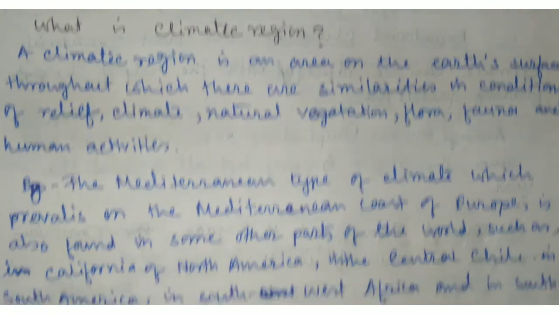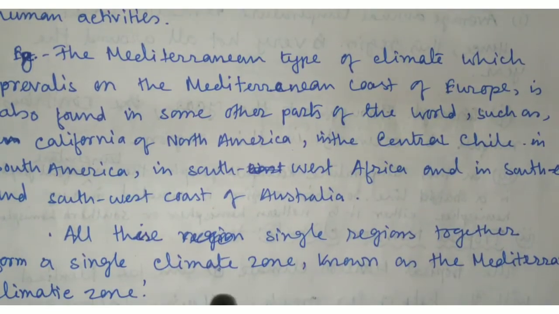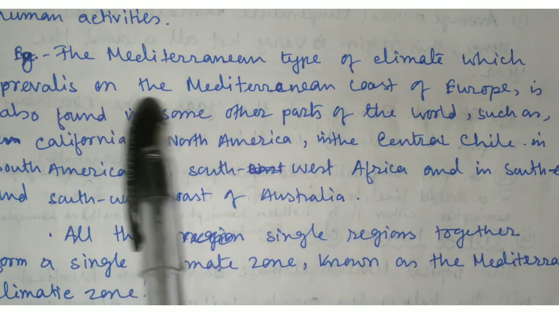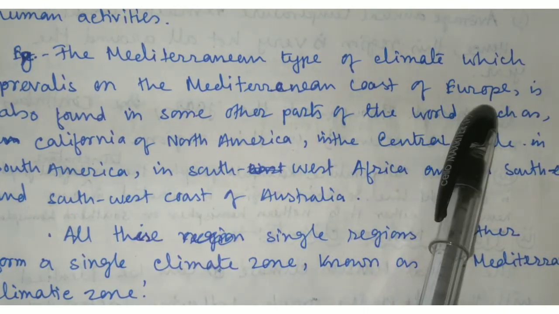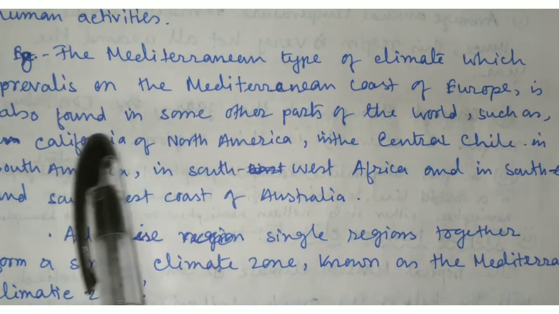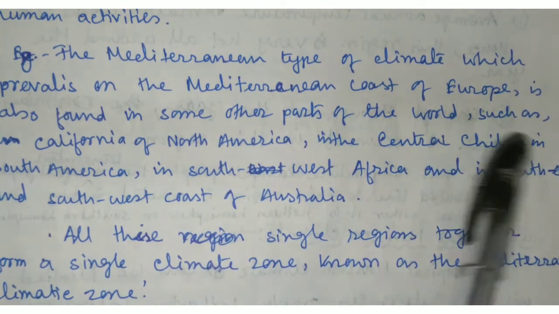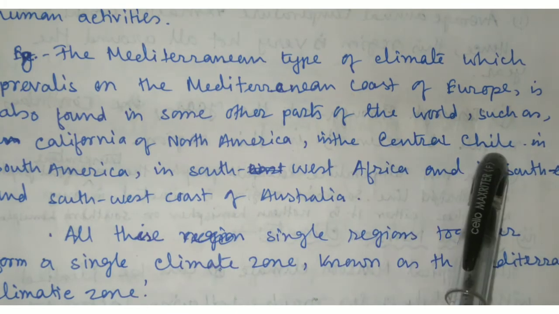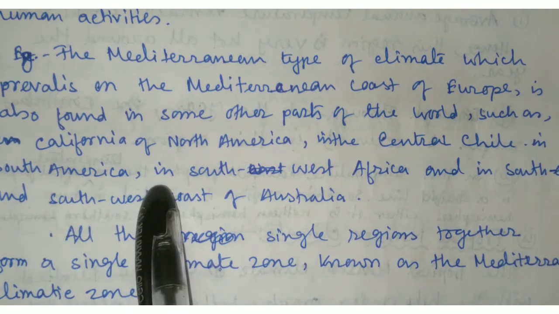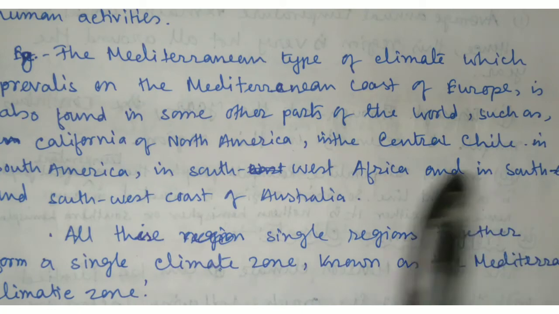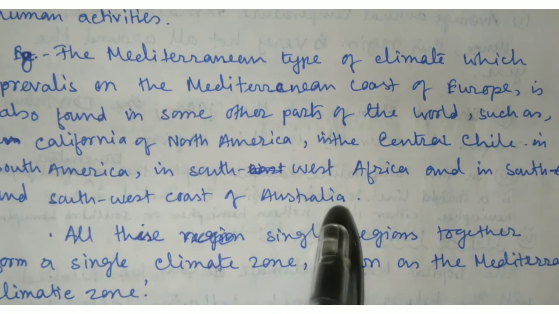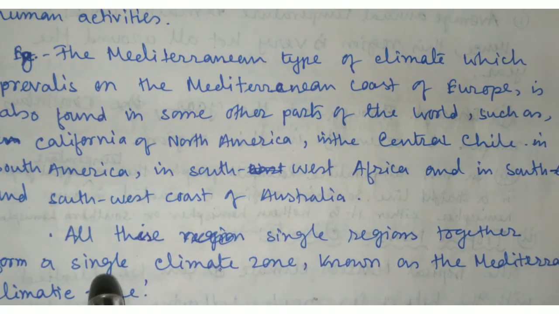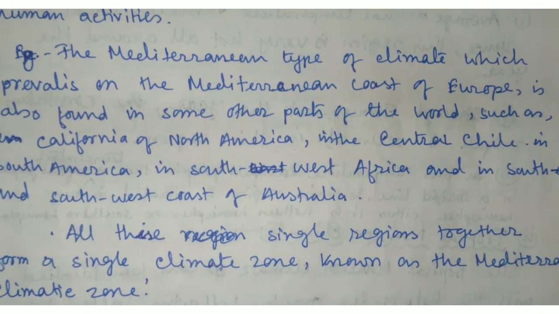For example, the Mediterranean type of climate which prevails on the Mediterranean coast of Europe is also found in some other parts of the world, such as in California in North America, in central Chile in South America, in Southwest Africa and in the southeast and southwest coast of Australia. All these regions together form a single climate zone known as the Mediterranean climatic zone.